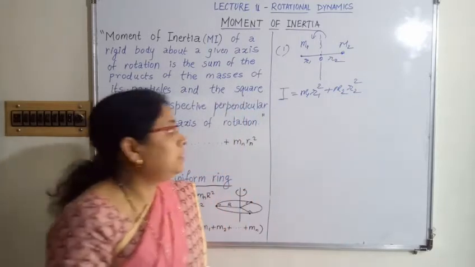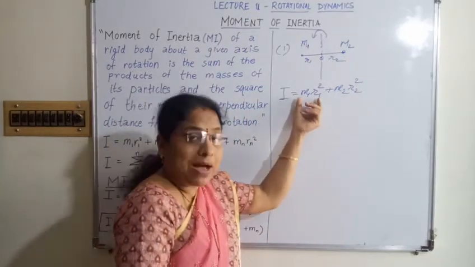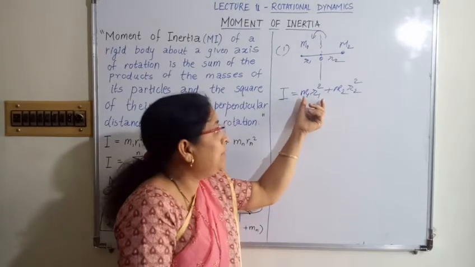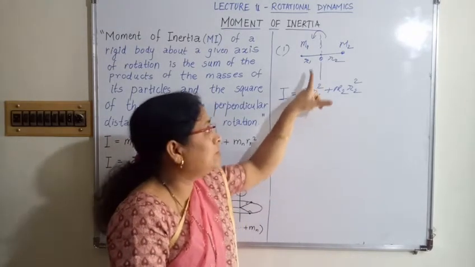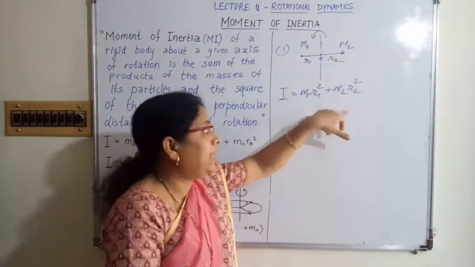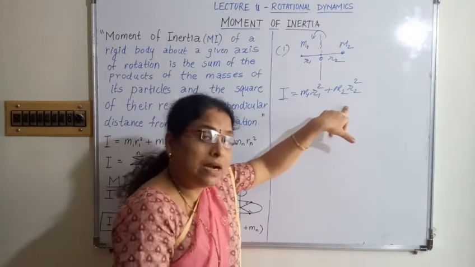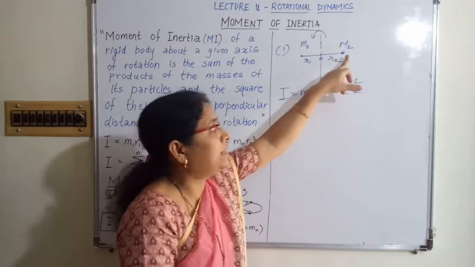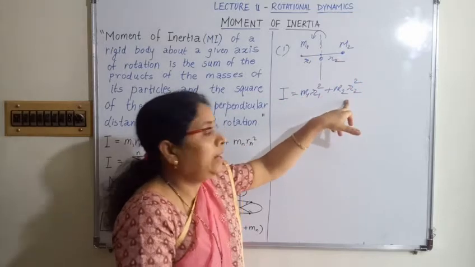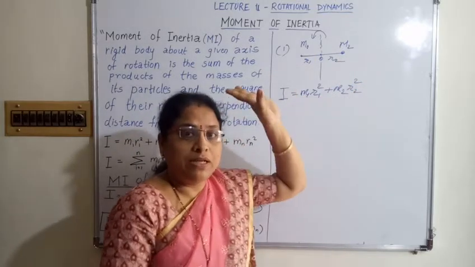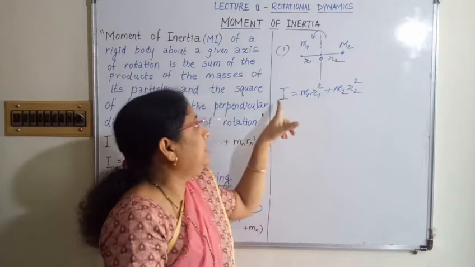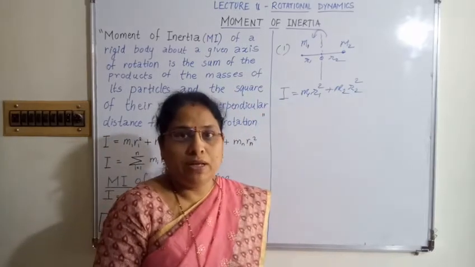I have taken the product of the mass of the particle multiplied by the square of its distance from the axis of rotation, and again the second product of the mass of particle m2 into the square of its distance. The total quantity gives us the moment of inertia.